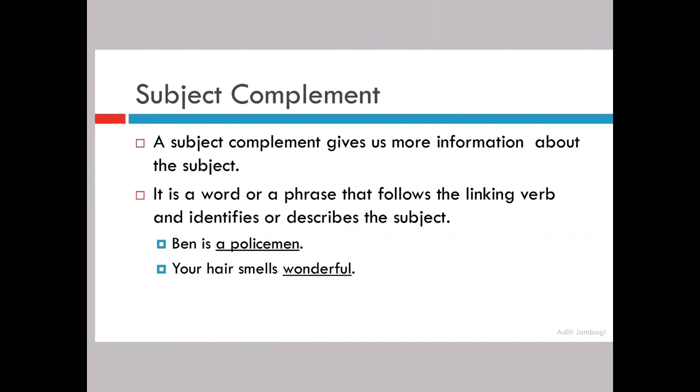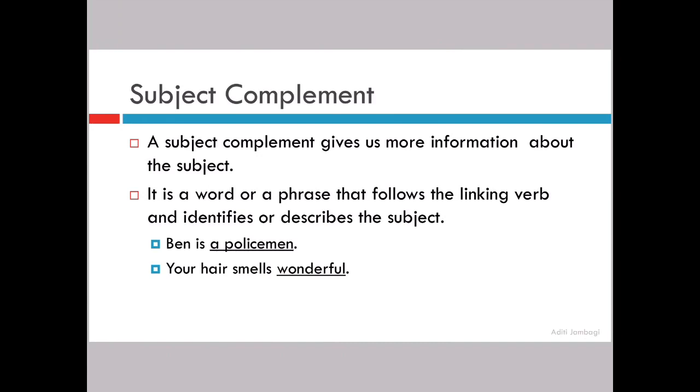So let us move on to understanding a subject complement. A subject complement is what? It is giving us more information about the subject, and it is a word or a phrase that follows the linking verb and identifies or describes the subject. Let us see the example. Ben is a policeman. Can you substitute a policeman with Ben in this sentence? You can, because it is giving you more information about who Ben is, right? So Ben is equal to policeman. So it is your subject complement.